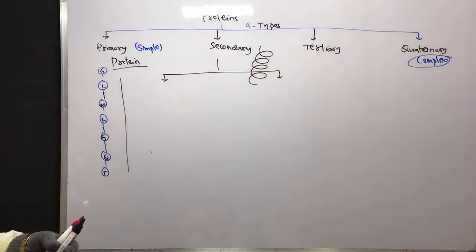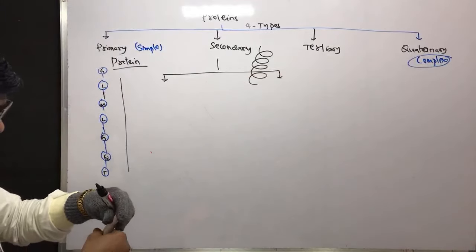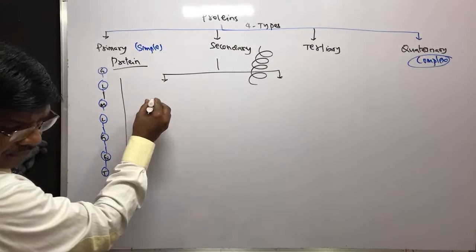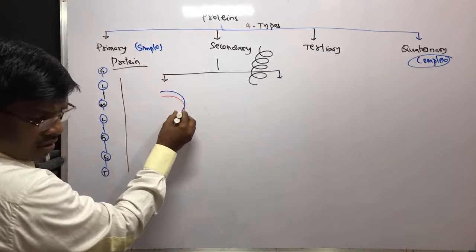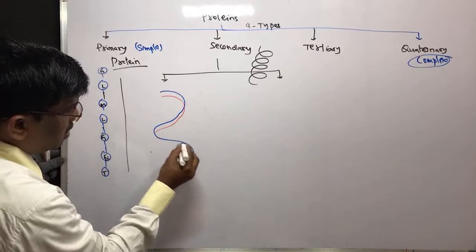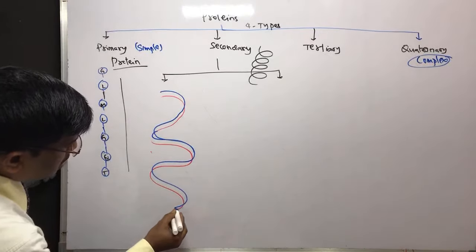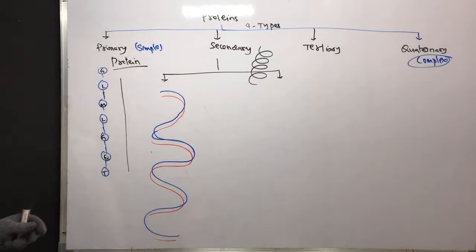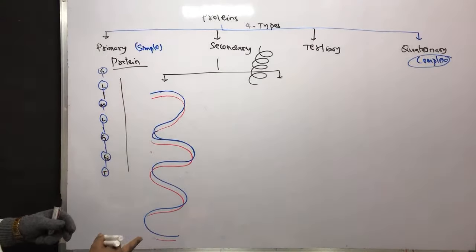If I say this is the helix, a screw type helix, right students? So this is the helix, a right-handed screw.